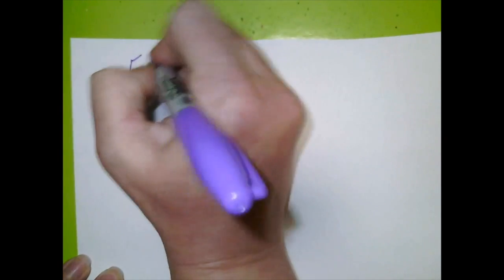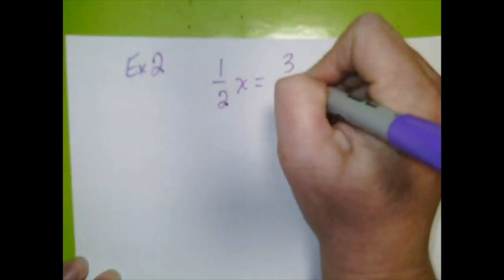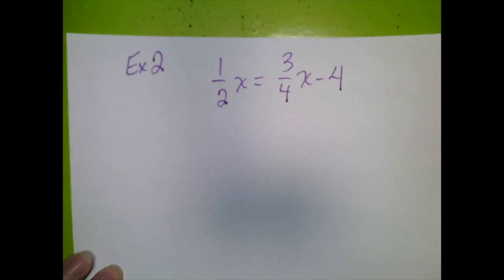Example 2. Can y'all believe this is so easy now? 1/2 x equals 3 over 4x minus 4. Oh, this is a little bit different. You notice these denominators are different.